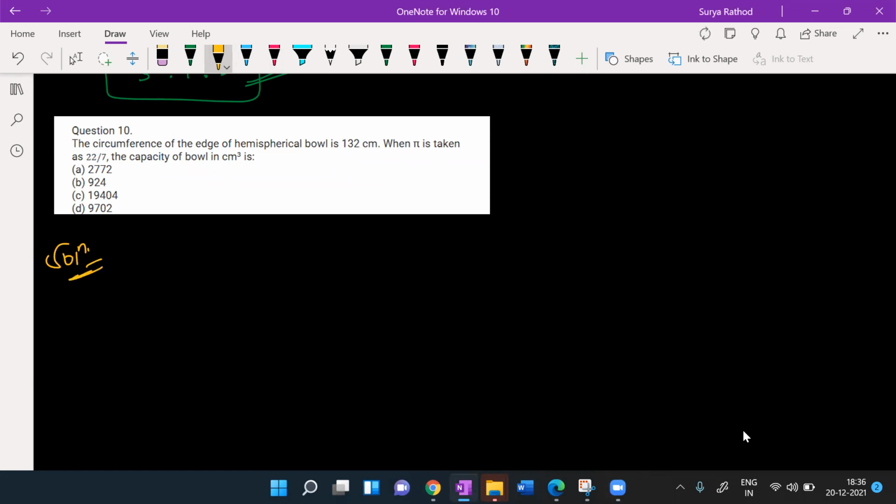The circumference of the edge of a hemispherical bowl is 132 centimeters, when pi is taken as 22/7. The capacity means volume, isn't it? So we need to find what? The volume of the hemispherical bowl.